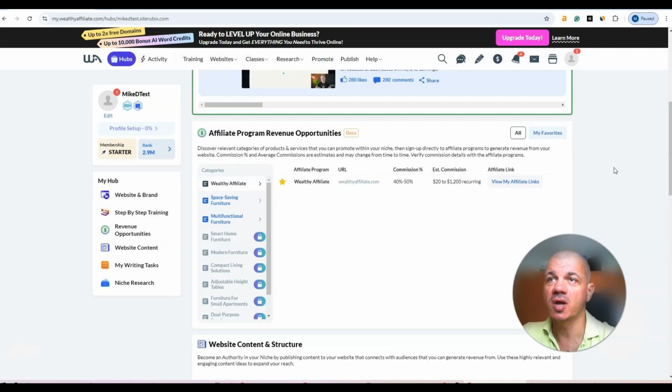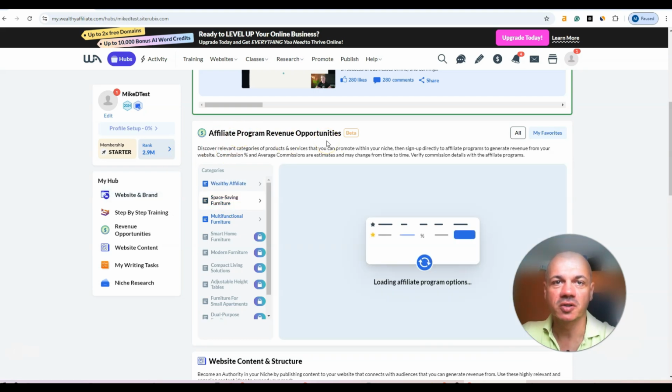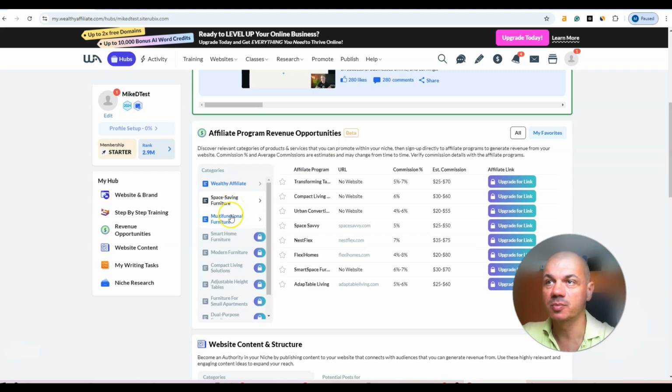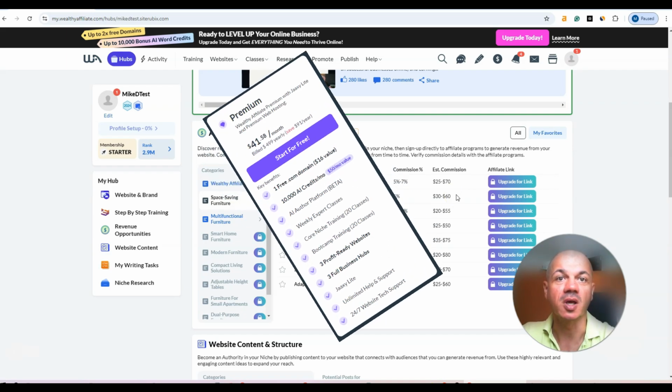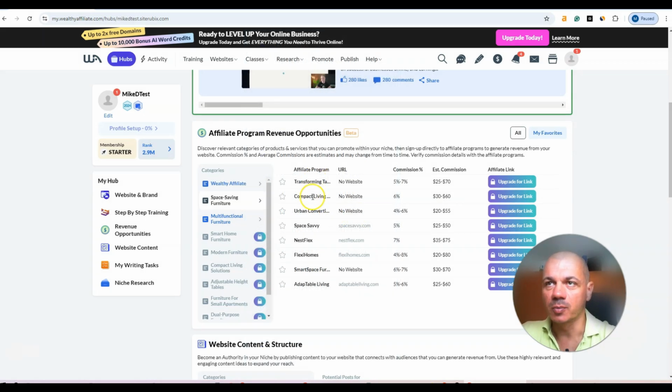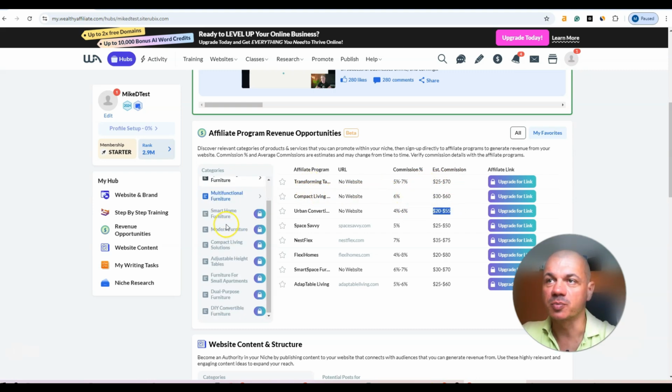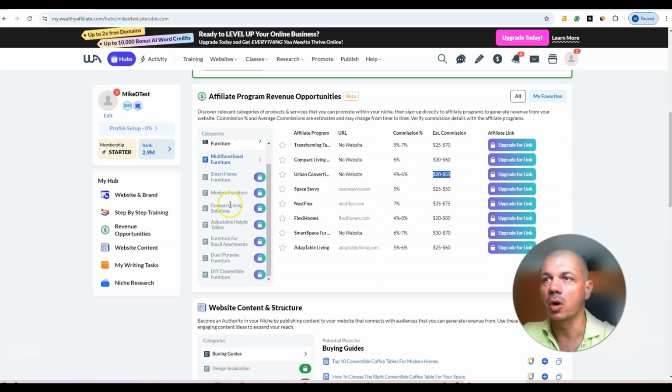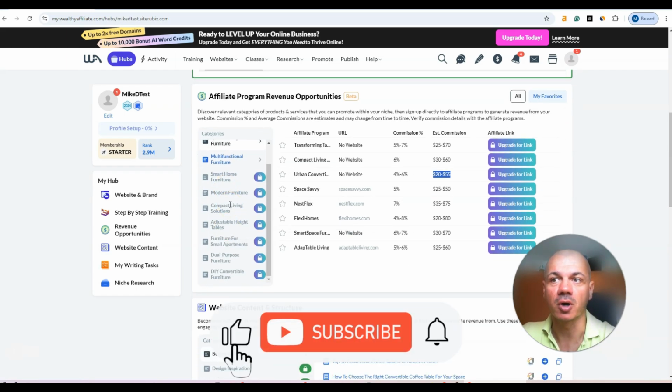On top of it, you have the option to choose the affiliate program. There are a few categories that are available for the starter membership, but even as a starter, in order to join the affiliate program, you have to upgrade to be a premium member of the Wealthy Affiliate. Just let me show you that there are several affiliate programs within the space, such as furniture, and with the list of the affiliate programs, we also have the potential commissions we can earn. As I said, for the premium members, there are even more options in regards to the affiliate programs.